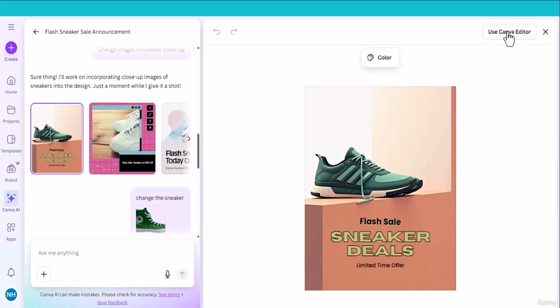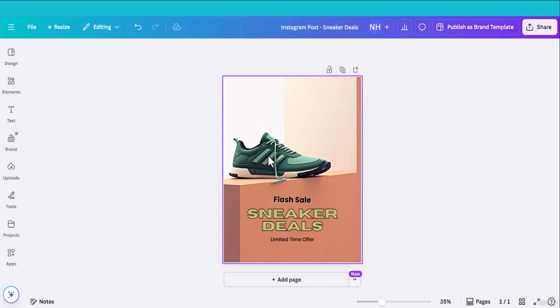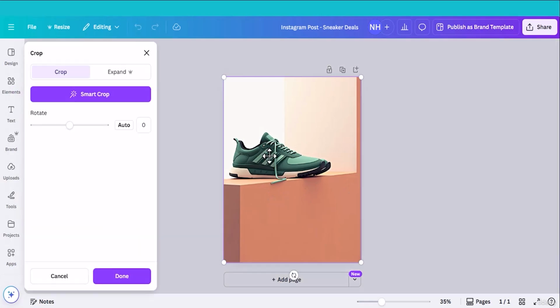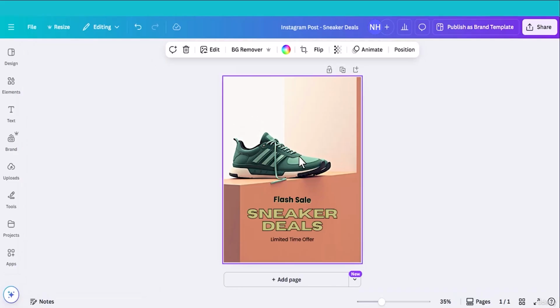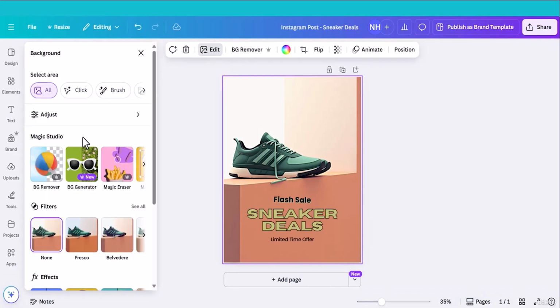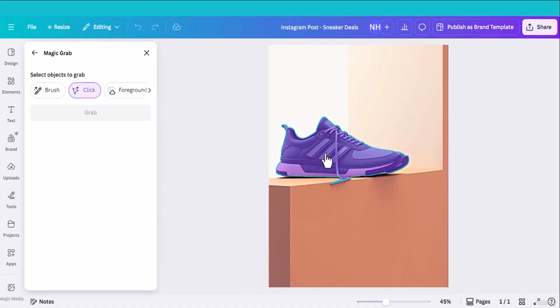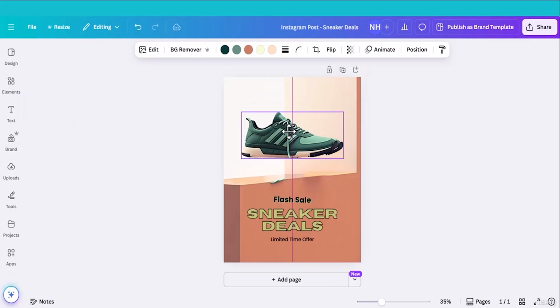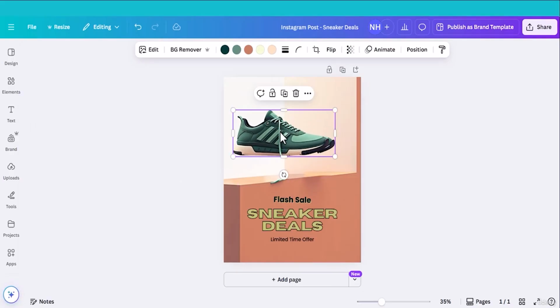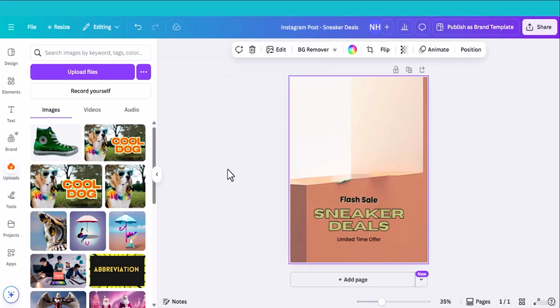What you have to do, you have to click use Canva editor. It will open the Canva editor. In Canva editor, how to change the image? If I click here, I cannot change this. What I have to do, I will use another feature. Click the image, head back to edit and select Magic Grab under Magic Studio. Click that particular image and click grab. Now the image is separated from the design. Clear this image. Now I will use my own image. Click this one.